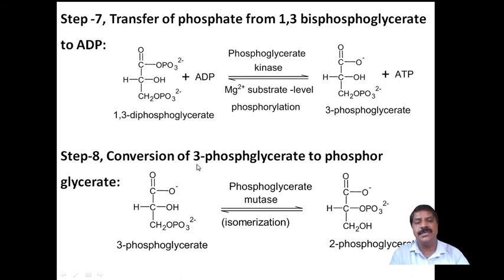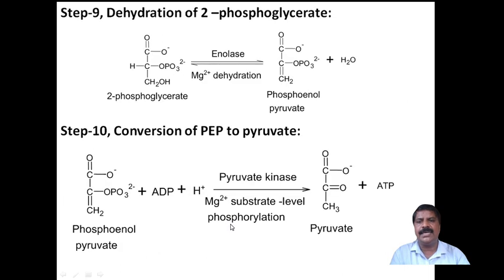Next, the eighth step, conversion of 3-phosphoglycerate to 2-phosphoglycerate. The 3-phosphoglycerate obtained in the previous step undergoes isomerization by phosphoglycerate mutase, in which the phosphate group is shifted, and it converts into 2-phosphoglycerate.